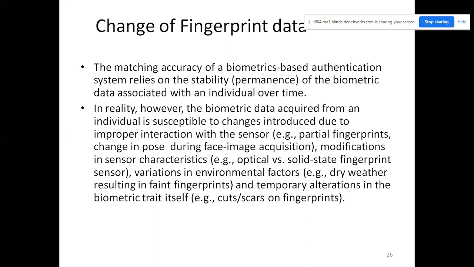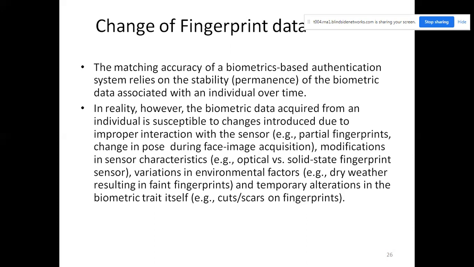So even though you have a biometric available, over a period of time it will change due to improper interaction with the sensor, partial fingerprint, changes in the pose during face image acquisition, modifications in the sensor characteristics, maybe optical versus solid state, variation in environmental factors, dry weather resulting in a faint fingerprint, and temporary alteration in the biometric trait itself, like cuts and scars on fingerprints.